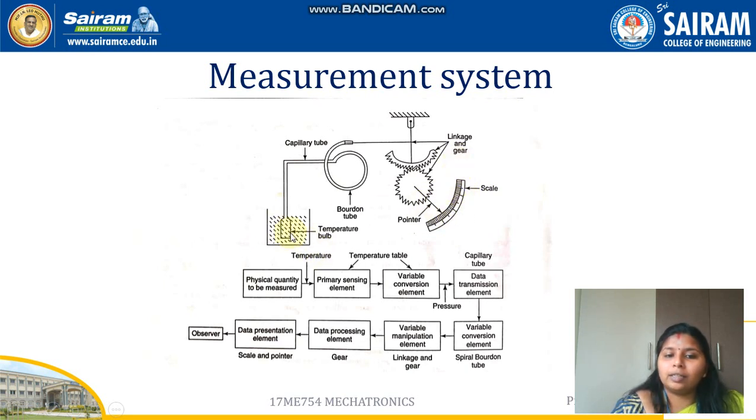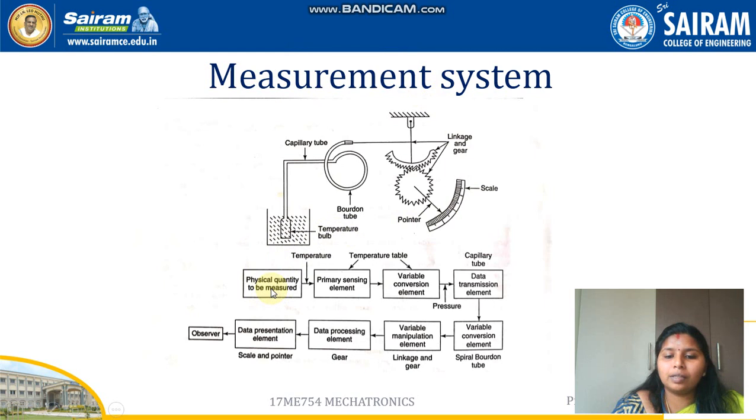So the temperature bulb reads the temperature and passes the input through the capillary tube and Bourdon tube to the linkage and gear. The gear manipulates and processes the data, and the scale and pointer help in showing the output. So this is how a measurement system actually works.